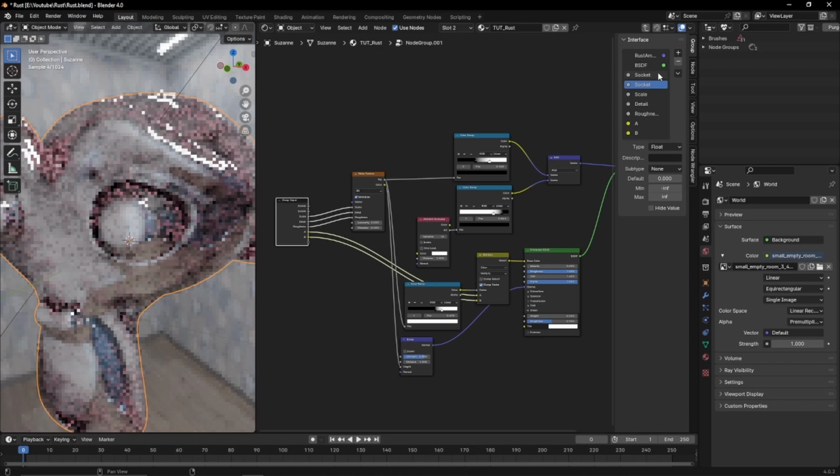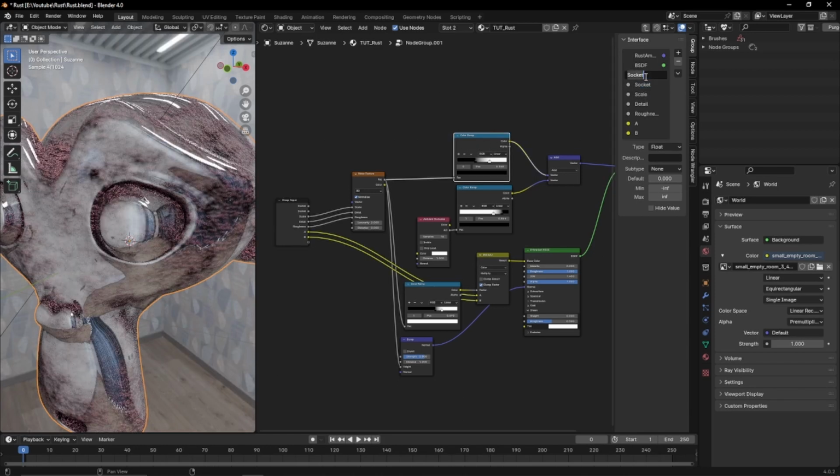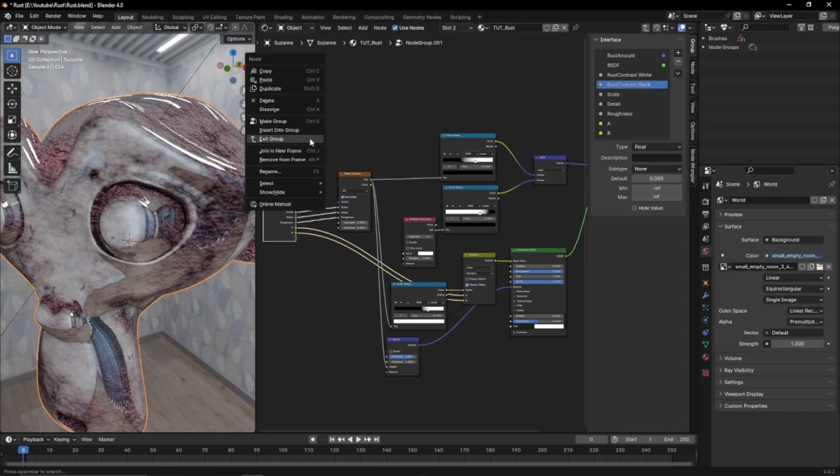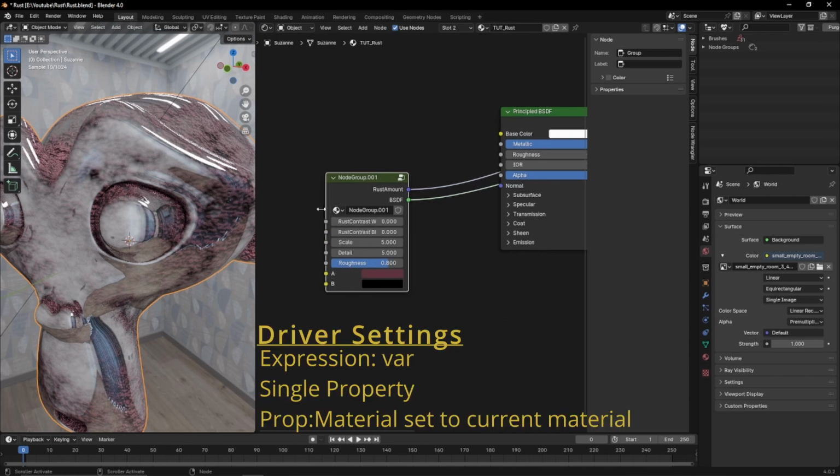We're going to need two more sockets to control the rust contrast. We're going to add them and rename them. Heading out of the group, we're going to copy the data path for the controller, and we're going to add it to a driver on the white's position.